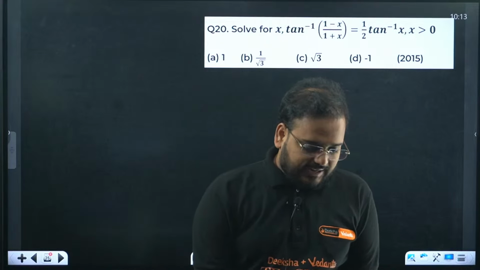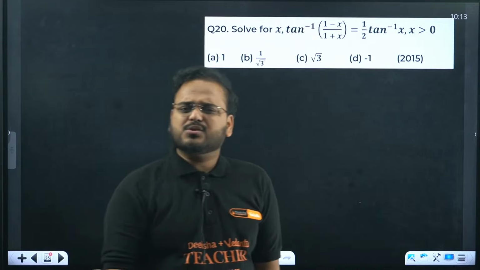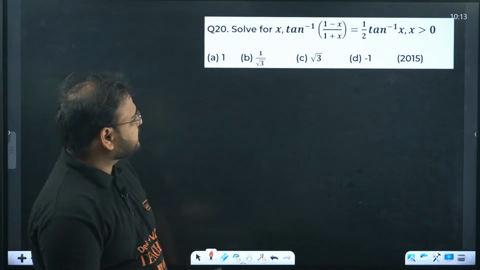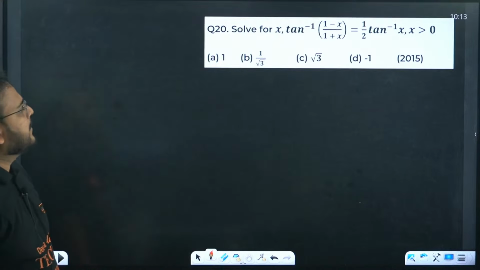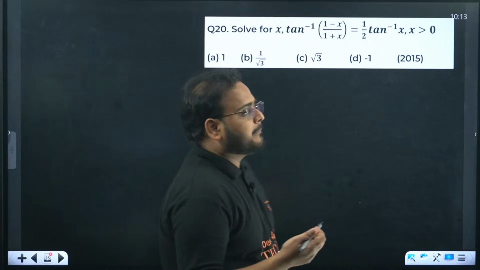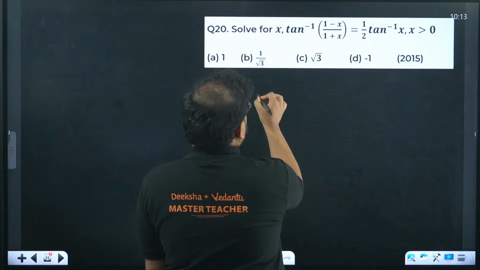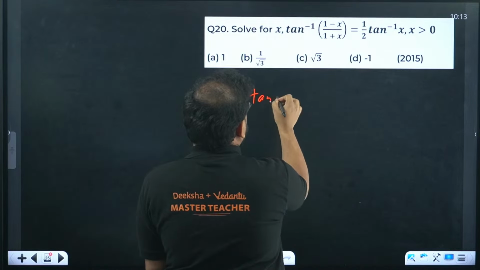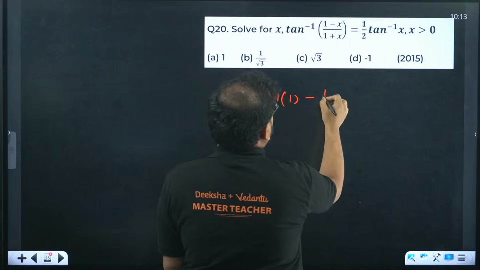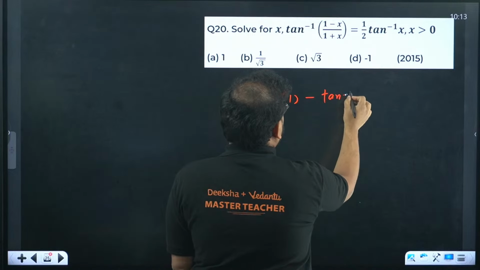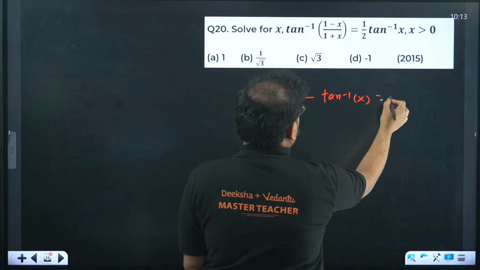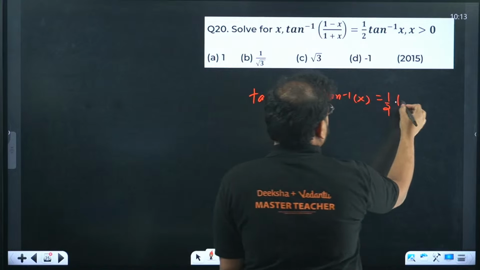Sir, why did you use sine alpha? I can use sine theta also. The formula is there. That's fine. Yes. Tan inverse of 1 minus x. So this becomes tan inverse of 1 minus tan inverse of x equals half of tan inverse of x.